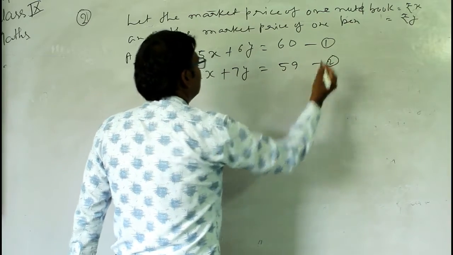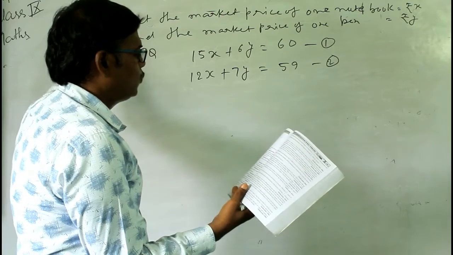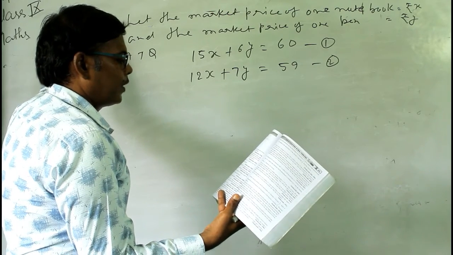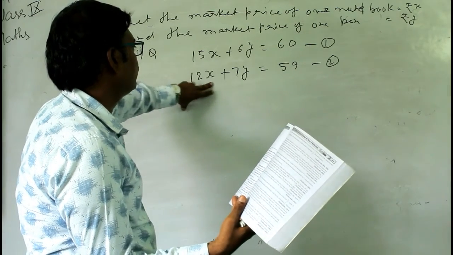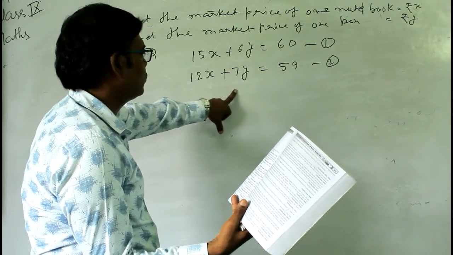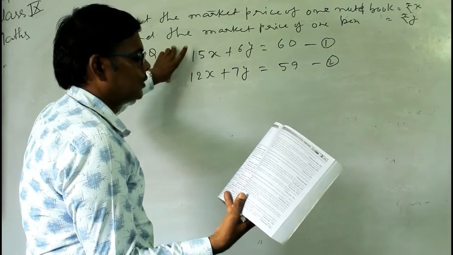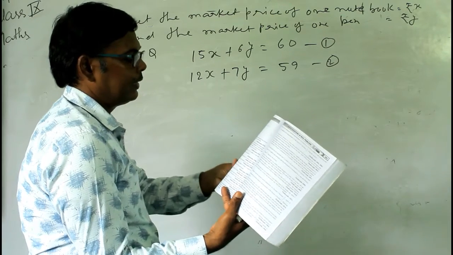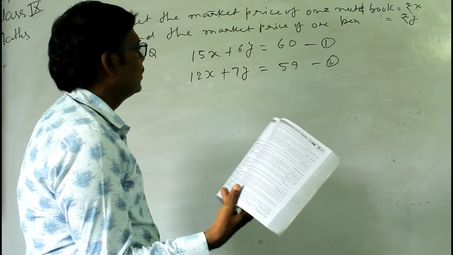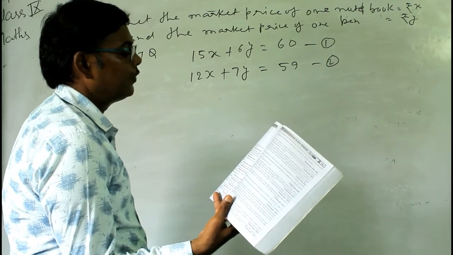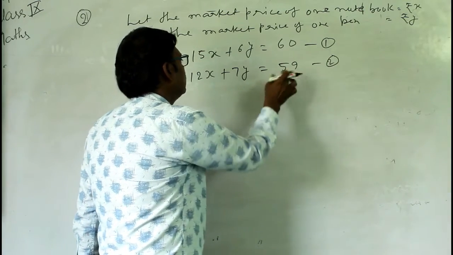How do you get 59? Because it is given that he purchased 12 notebooks and 7 dot pens. So the cost of 12 notebooks is 12x and the cost of 7 pens is 7y. So the total money spent will be this much, and he has a total of 60 rupees in his pocket. It is given that when he buys 12 notebooks and 7 pens, 1 rupee is left with him. That means this much rupee is spent. So this is the cost here.